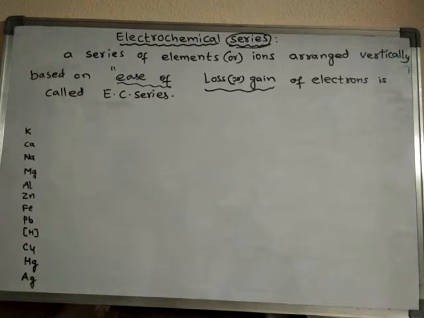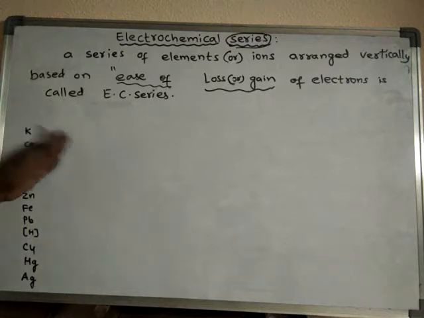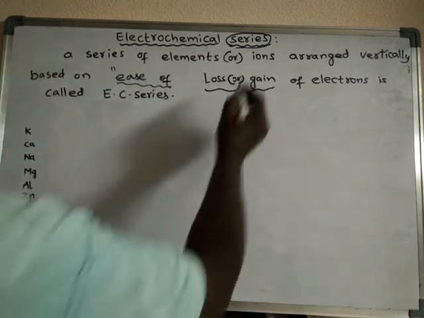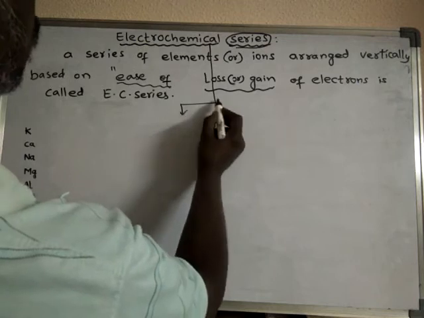So based on ease of either loss or gain of electrons, if elements are arranged, then such a series is said to be electrochemical series. So this is metal series. Even metal ion series is also present. Electrochemical series is classified into two types.